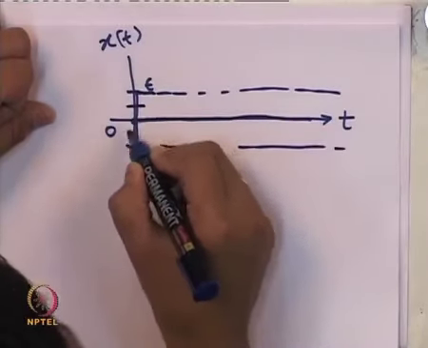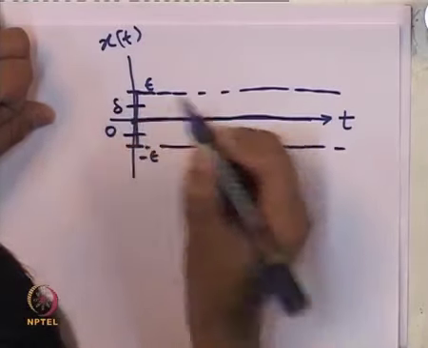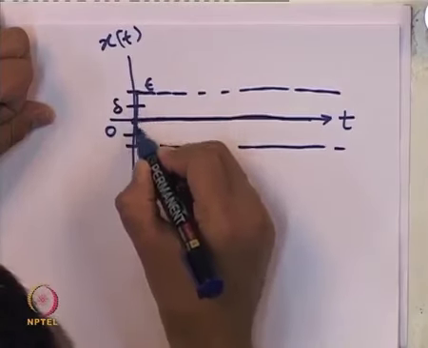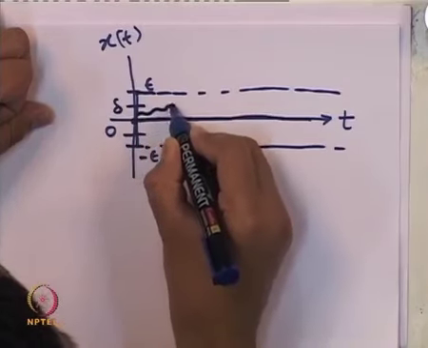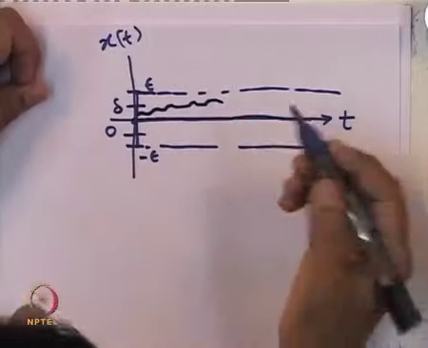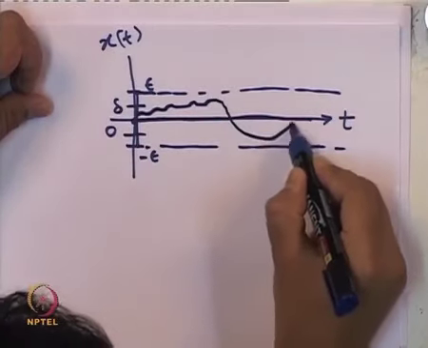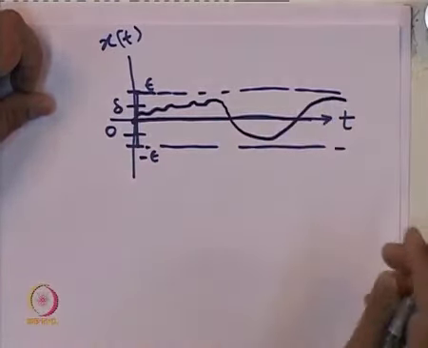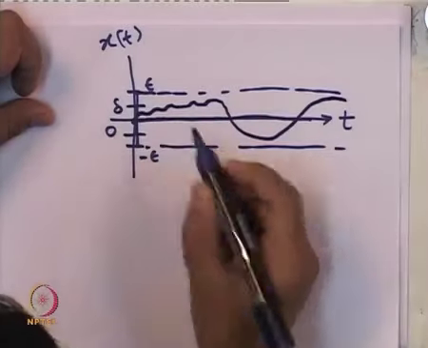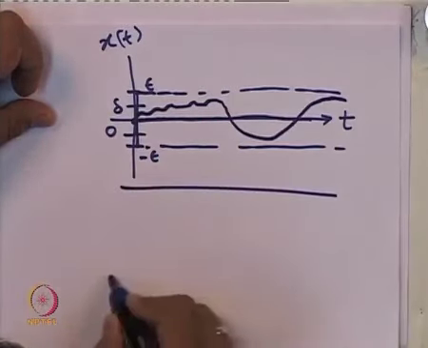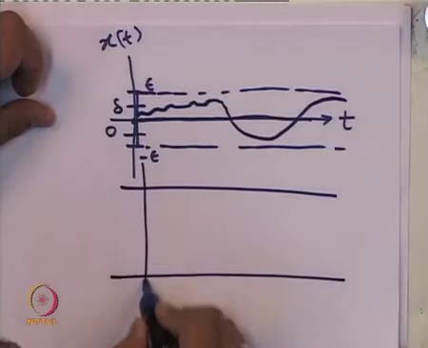So, after some calculation we come up with this delta, so that as long as the initial condition starts inside this, it might leave the delta ball of course, but it will remain inside this epsilon ball. So, for the trajectory to remain inside this epsilon ball,